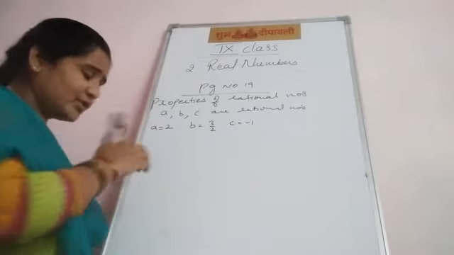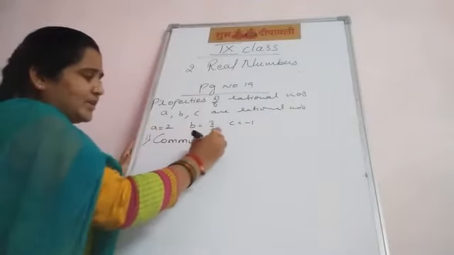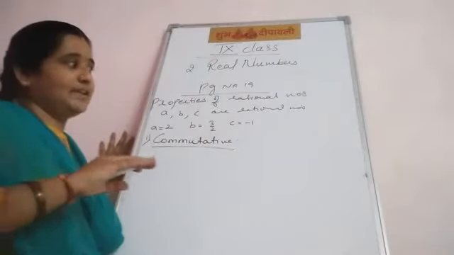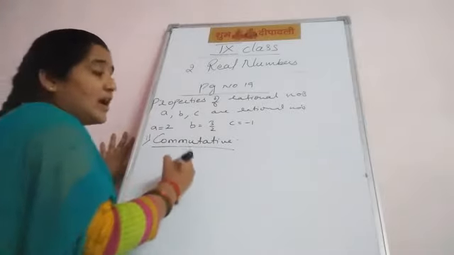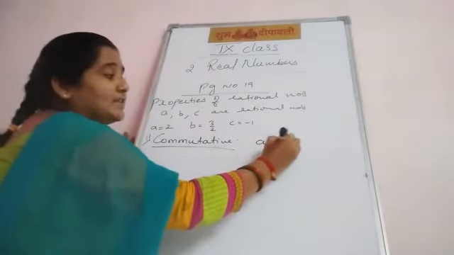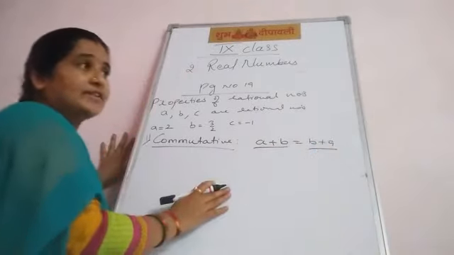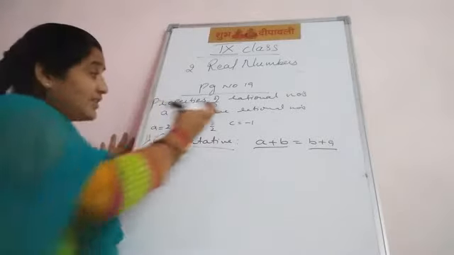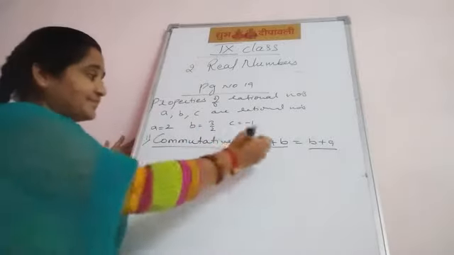Now our first property, what is given? Commutative property. Commutative property what? Under addition and under multiplication. That means it satisfies LHS equal to RHS. Under addition, a plus b equal to b plus a. This one LHS, this one RHS. You can choose any values. Okay, you can take 0 also, no problem. 0 is also a rational number.